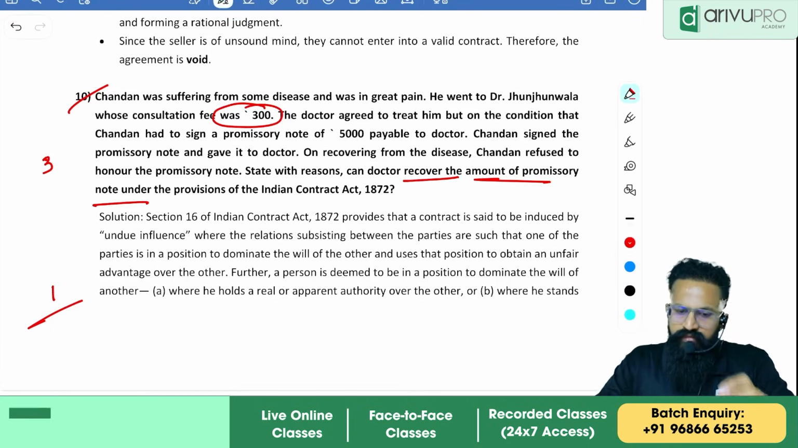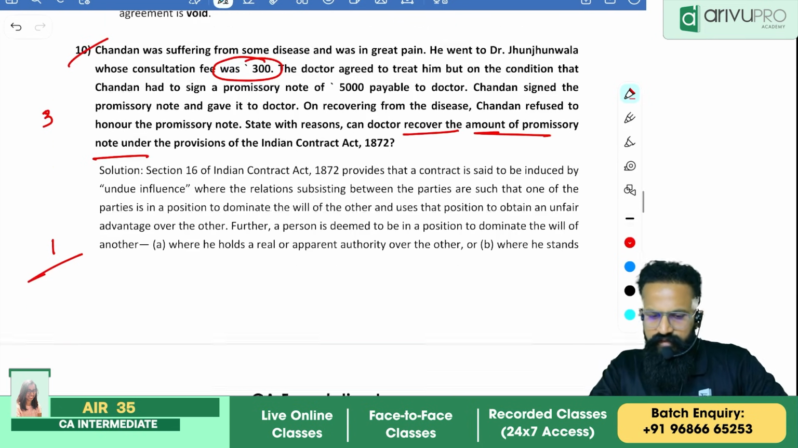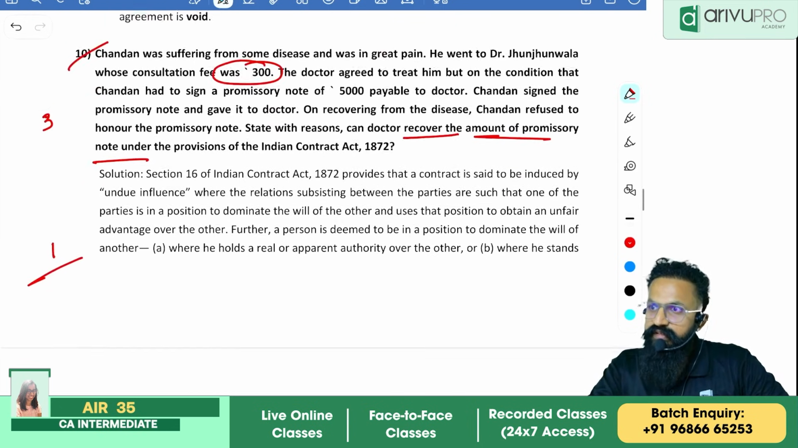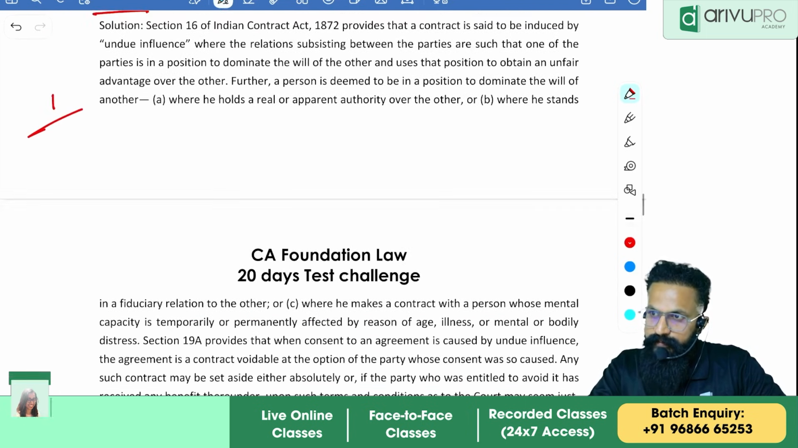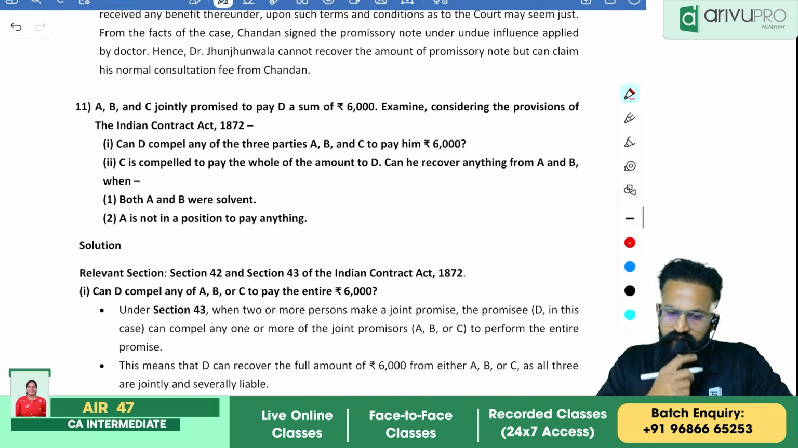Yes, people? Understood this one? Undue influence? Clear? Section 16. 16 is for coercion, right? 16. Yes, sir. Okay.